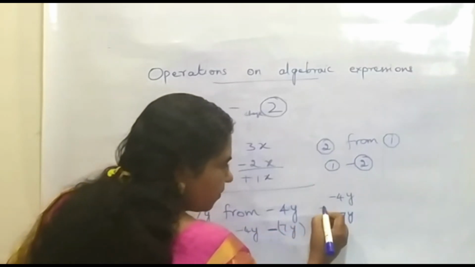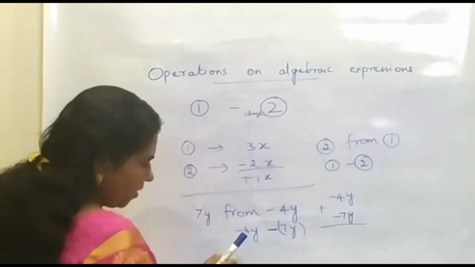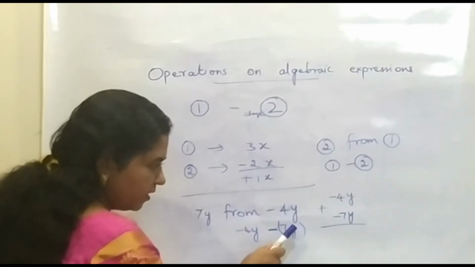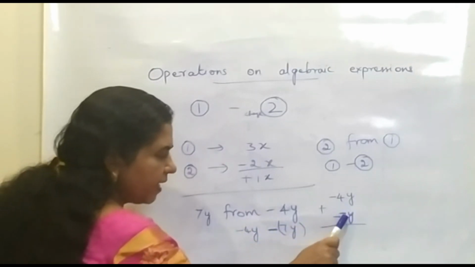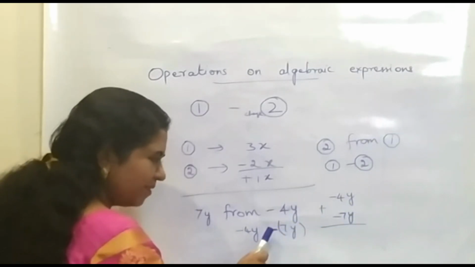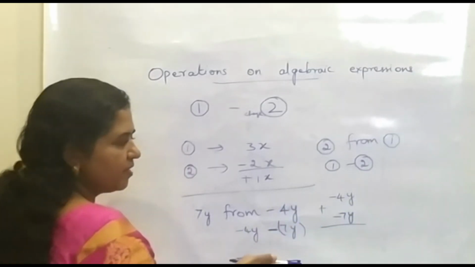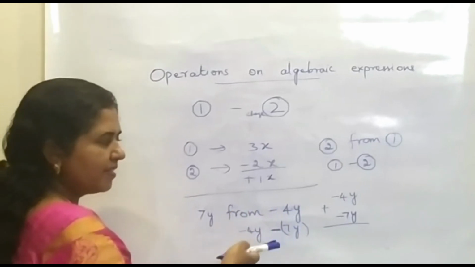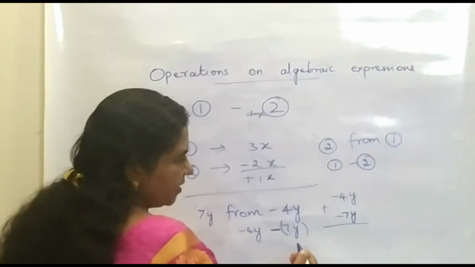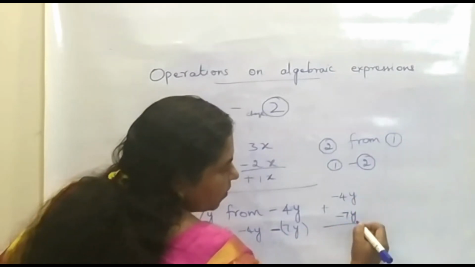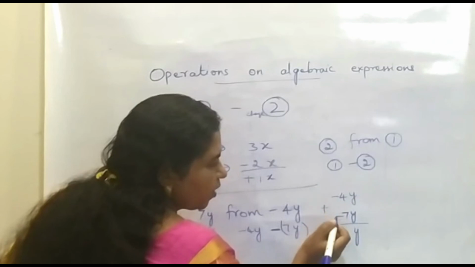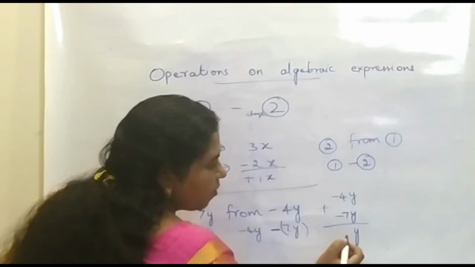Okay. So now we can add these both. So now listen, minus 4y. Here it was 7y. So I have changed the sign. So it became minus 7y. Now I have converted this minus to plus. That is nothing but I have taken this minus inside. That's all. So when you are practicing this, you will be very familiar or clear about it. Okay. So now here it is y. Here it is minus. Here it is minus. Both are of same sign. So you have to add both.